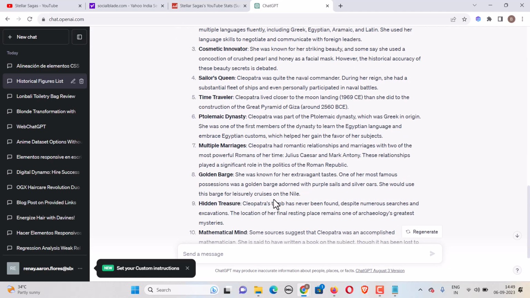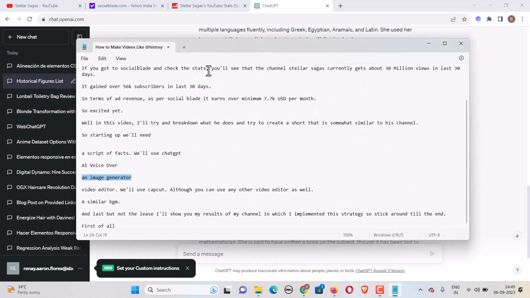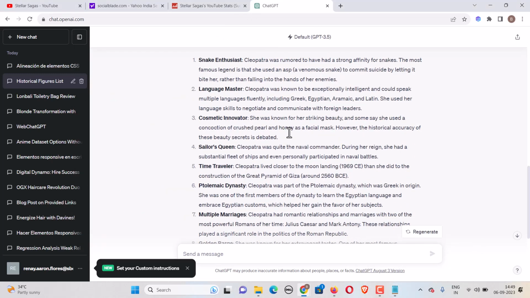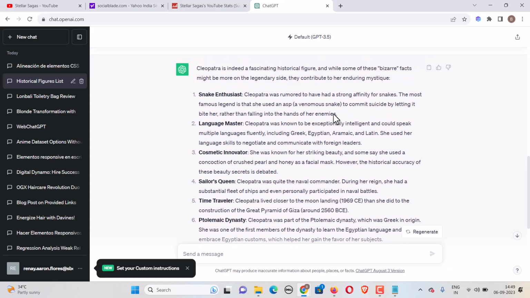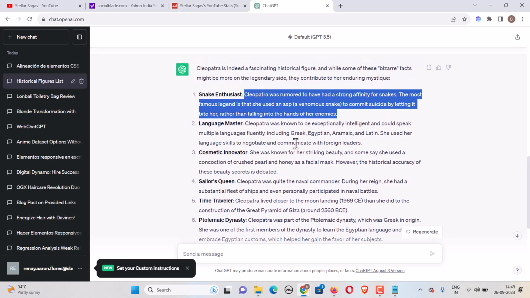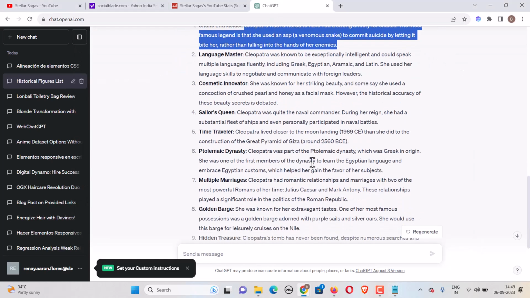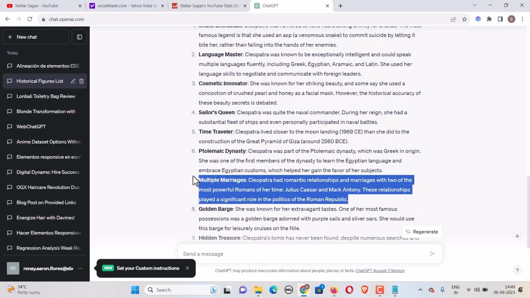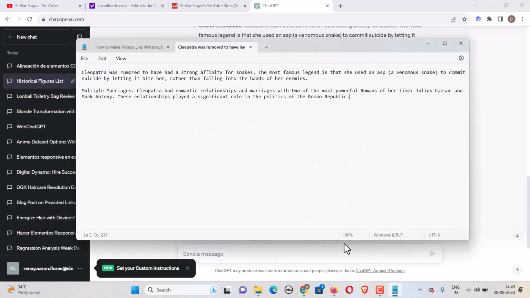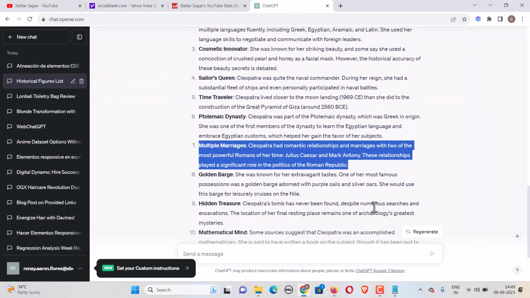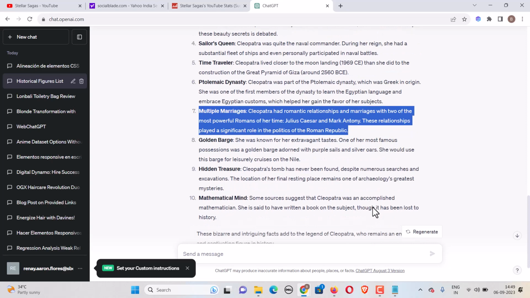Now, whichever fact you find good, you can just add them in your notepad or Word, wherever you want. Like I want to use this fact, she was a snake enthusiast. I will just type it here. Then she had multiple marriages. We all know that, but let me just include it. Obviously you can put more thought into selecting your facts, but for the purpose of this video I'm just skimming through this, and I hope you are able to understand what I'm trying to accomplish here.